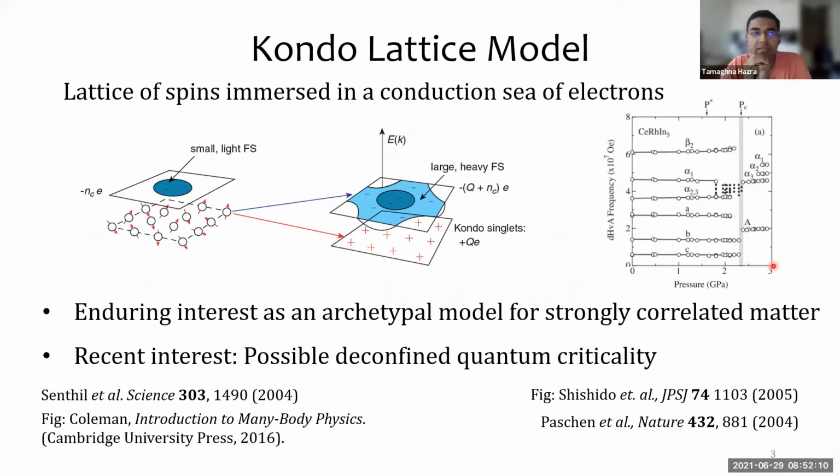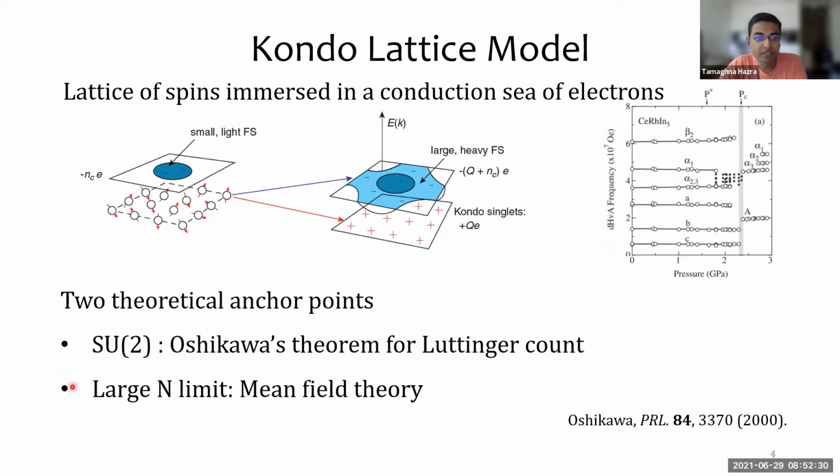Now, this has long been one of the fruit fly models of our understanding of strongly correlated matter, and relatively recently, we've also learned about the possibility of quantum critical points separating the heavy Fermi liquid from local moment magnetism. There are two limits in which our theoretical understanding of this model is grounded. There's a rigorous theorem for the Fermi surface volume in SU(2), and in the large N limit, there's mean field theory, which becomes exact. And our goal is to connect these two by extending Oshikawa's theorem to arbitrary N.